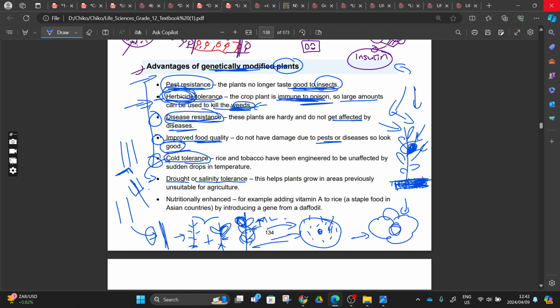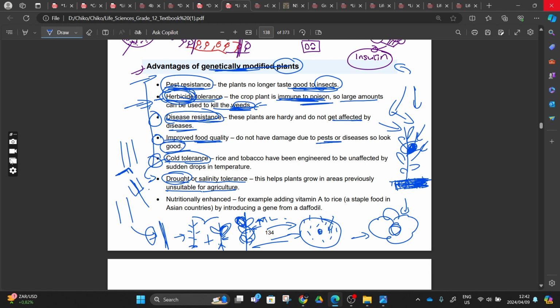This helps plants to grow in areas previously unsuitable for agriculture. Drought is when there is no water in that place, and salinity is when the place is salty. Even in a place where there is a salt deposit, we have other organisms growing there, or we can genetically modify another organism to survive in a salinity or drought environment.